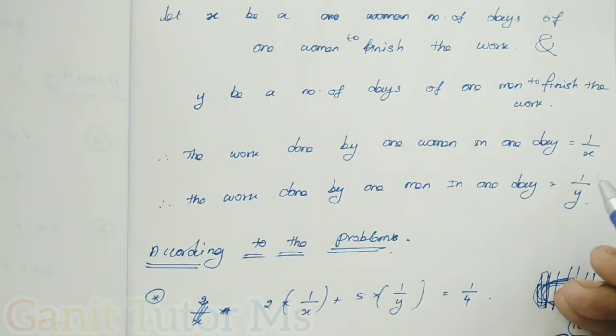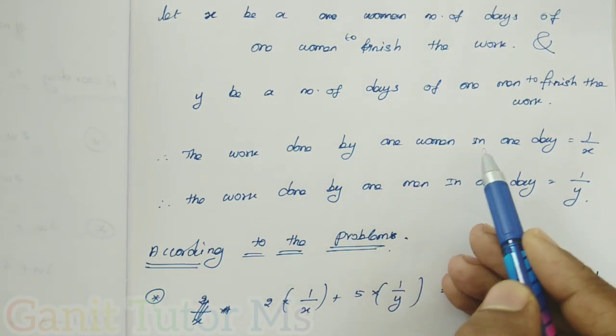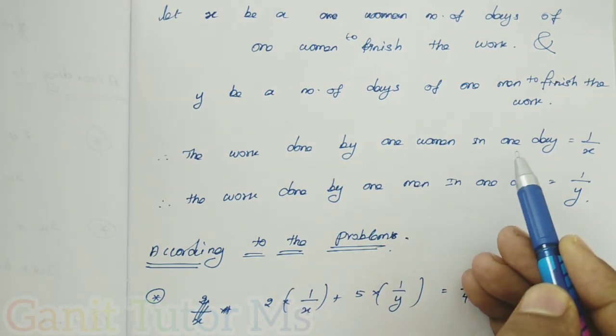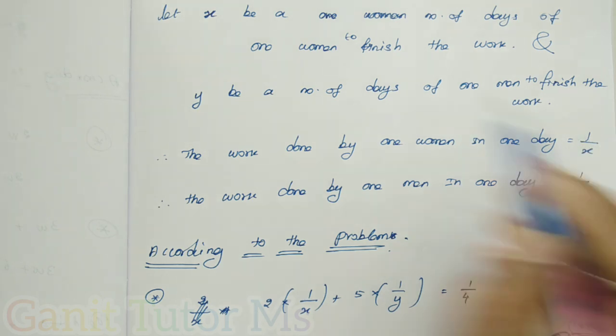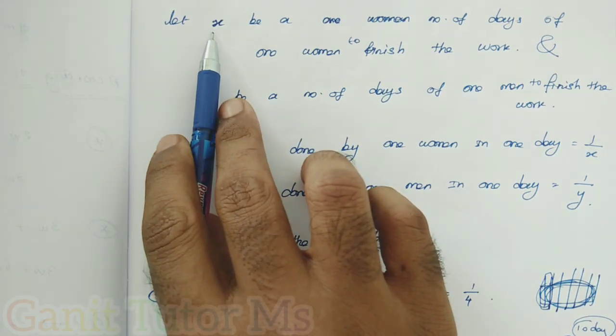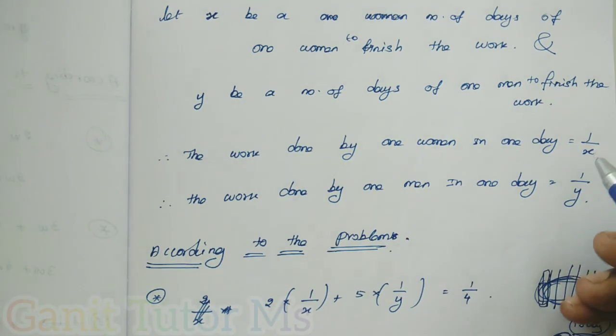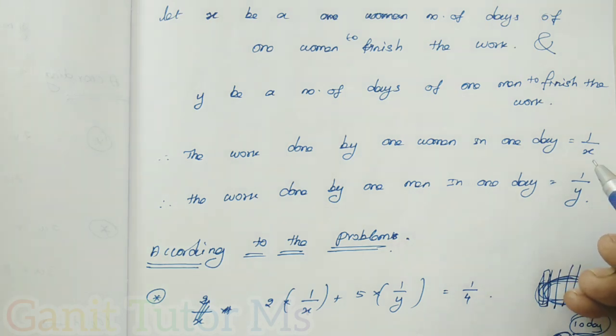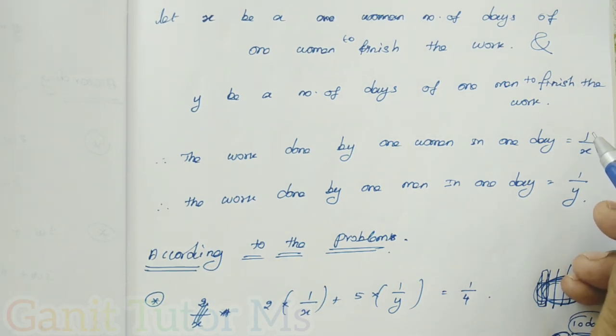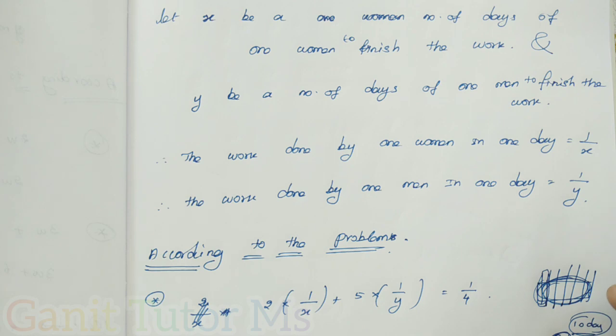Here also it is the same thing. The work done by one woman in one day: the whole work is 1, and the number of days is x. So in these x days, the whole work is divided by x, that is one part of x. It can be read as 1 over x.